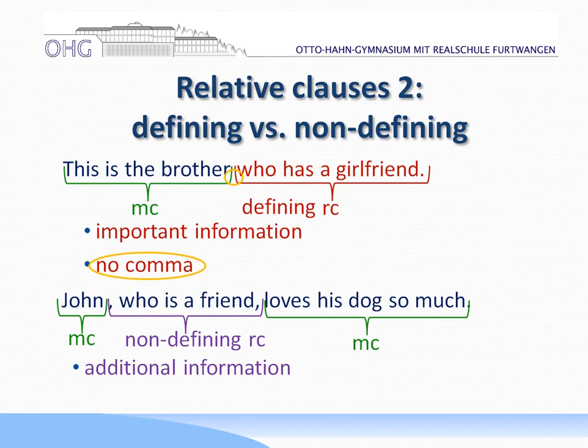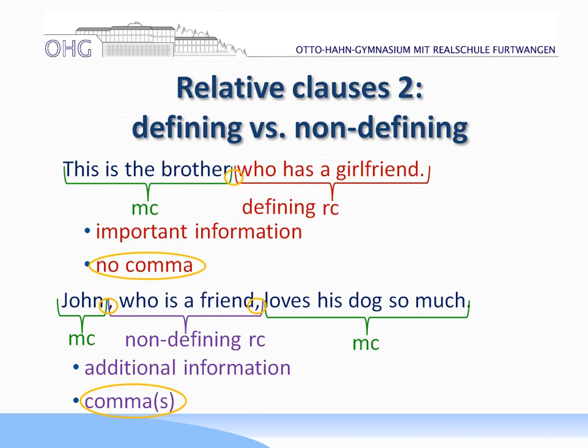Second big difference, there are commas or a comma. So you see that the comma belongs to the relative clause pretty much. It keeps it apart from the main clause. And here, because the information is not very important, you use commas, because there is not such a strong connection as with the defining relative clause.